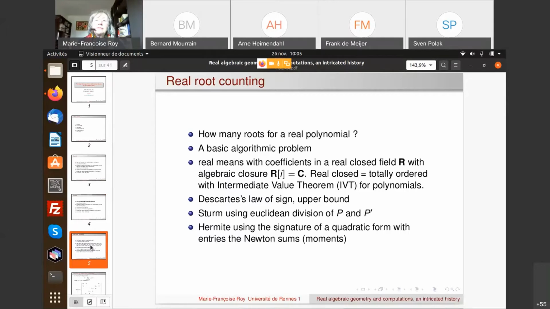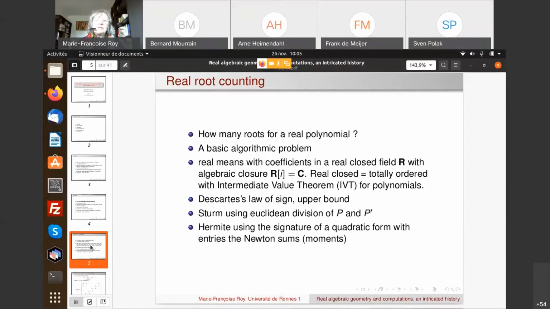A real closed field R is a totally ordered field which has the intermediate value theorem that we call IVT, but only for polynomials. It means that if we have a polynomial which is changing values between A and B, there is a root C between the two, in the segment AB. And the property of this real closed field is that when we add i, which is the root of the polynomial x squared plus 1, we get a field which I call C, which is algebraically closed. So you can think of it as some algebraic situation which looks like the real numbers and the complex numbers.